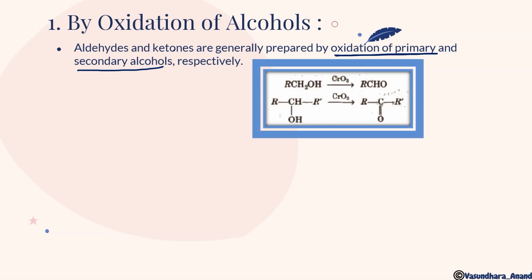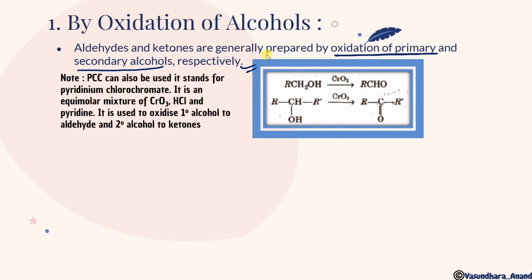Yes. So like this, RCH2OH with CrO3 will give you RCHO, and for secondary alcohol it is ketone. Okay, note, PCC can also be used. It stands for pyridinium chlorochromate. It is an equimolar mixture of chromium oxide, HCl, and pyridine. This is called PCC. It is used to oxidize primary alcohol to aldehyde and secondary alcohol to ketone, and it can be used as I said, but this one is the most appropriate